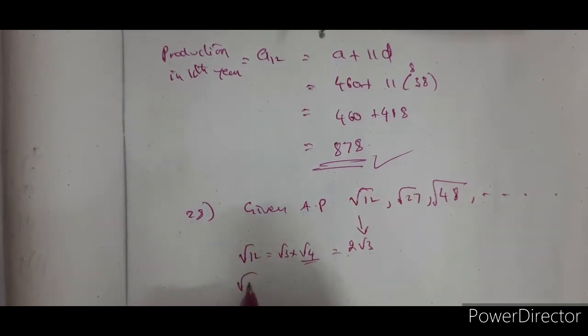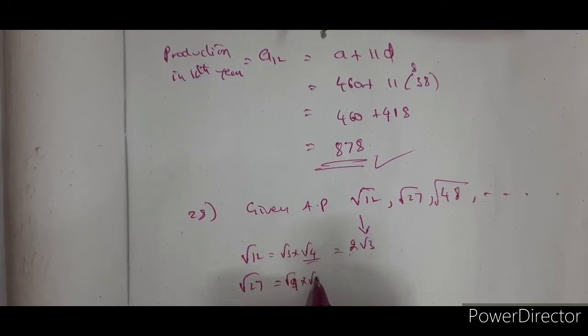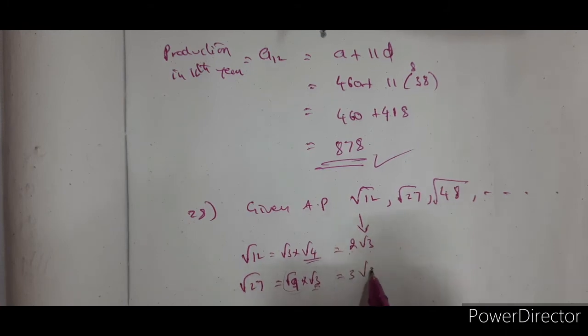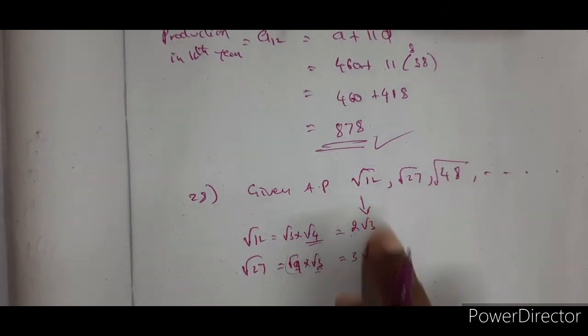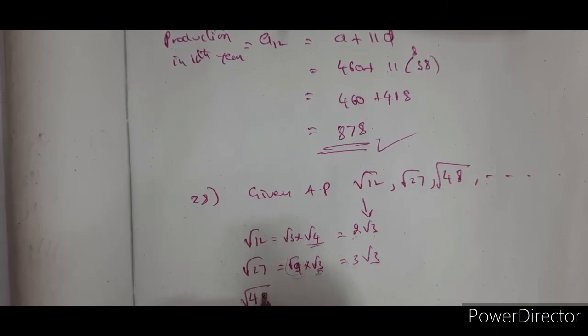Right, now take root 27. Root 27 is root 9 into root 3. Root 3 as it is, root 9 is 3. So 3 root 3. Very good. Common difference is 1 root 3. Now, let us see here also, root 48.